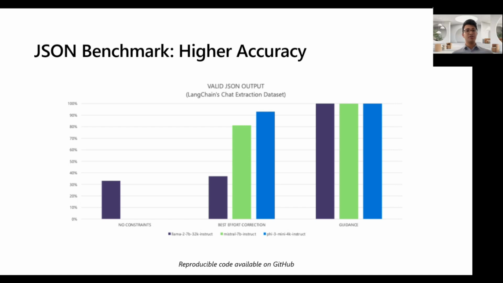Particularly Phi 3 starts to do really, really well if you just give it help in extracting the right output format. But the main thing, though, is that if you just run it with guidance, you get 100% accuracy every time out of the box, right? Without having to go through all of this manual effort, because we're fundamentally rethinking how we interact with these models. It's not just the text in, text out paradigm anymore. And again, all of this will be completely available on GitHub.